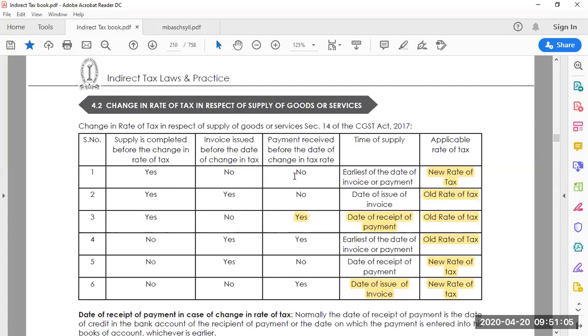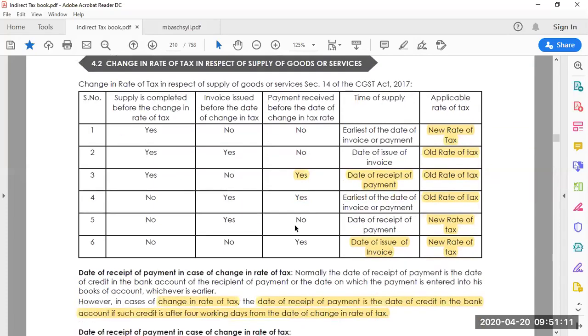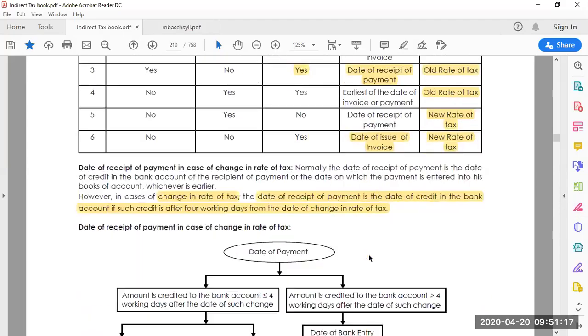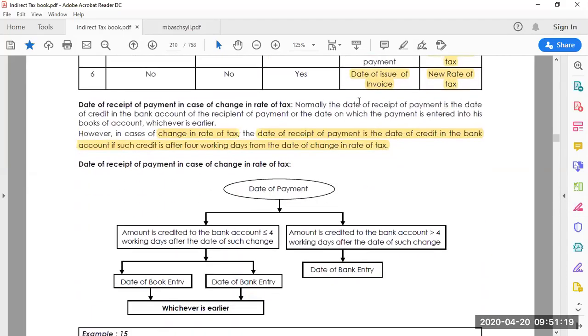Please go through this table. It is very important because it is clearly mentioned in your syllabus. This topic is there. Please be thorough with this condition and understand. It's not a difficult one, but you have to read it once or twice. Look at here, this is related to this itself. Change in rate of tax. Date of receipt of payment in case of change in rate of tax. How it is done, because we have to consider which date we are going to take.